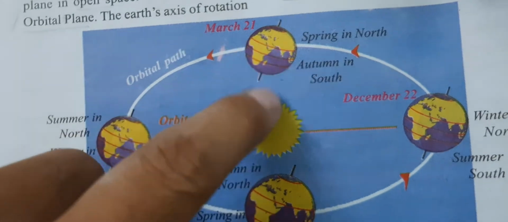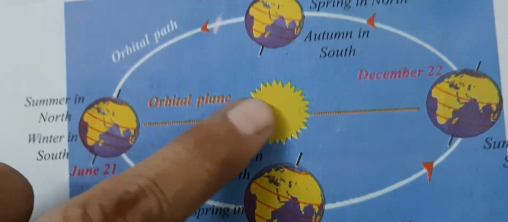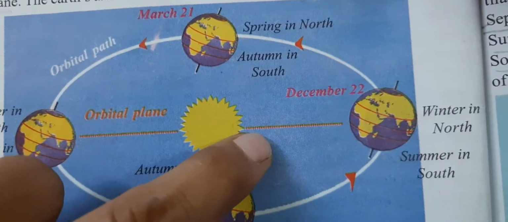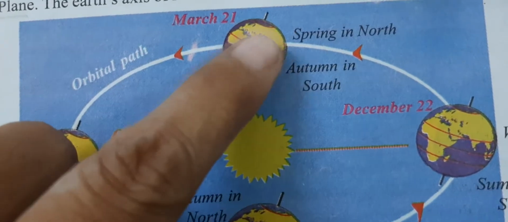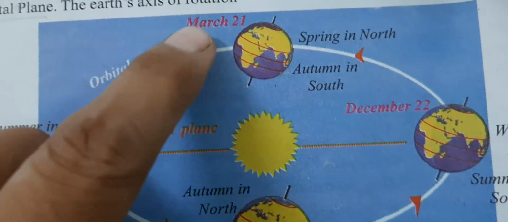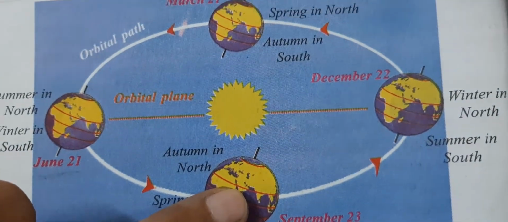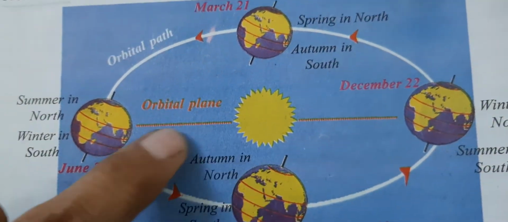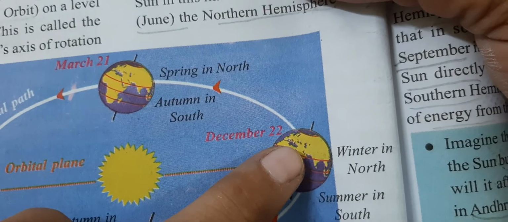So this is the path. Look, children, sometimes it is near to the sun, children. Here also. Sometimes it is far from the sun, children. So here also. In which month is it near, children, from earth to sun? The earth is near to the sun on March 21st and also September 23, sorry. Okay. Next, look, children, in which month is it far from the sun? June 21st. Now here also June 22.